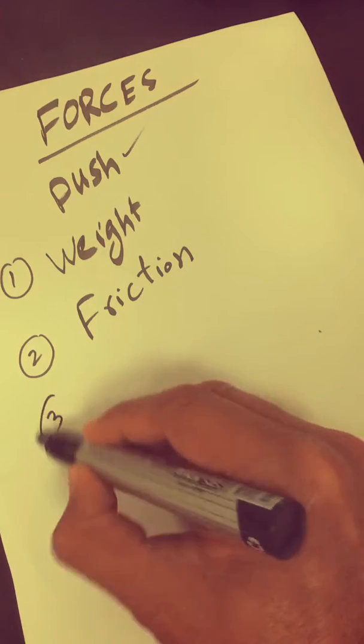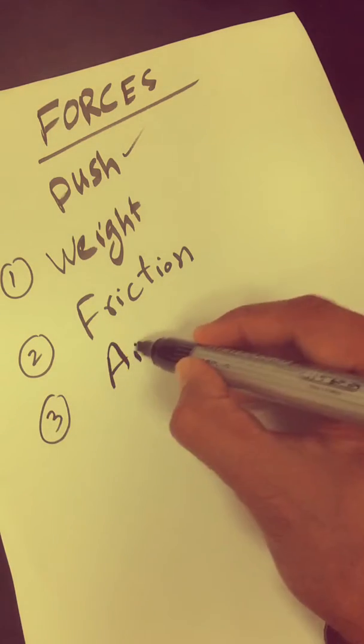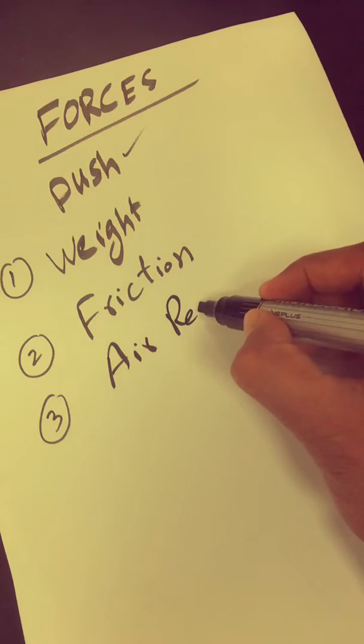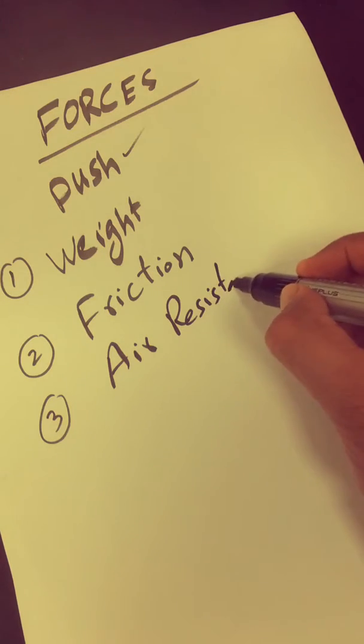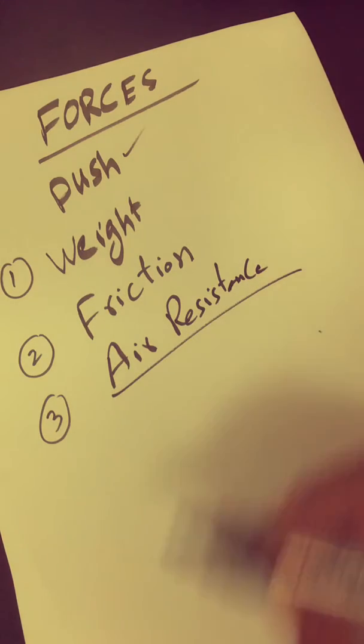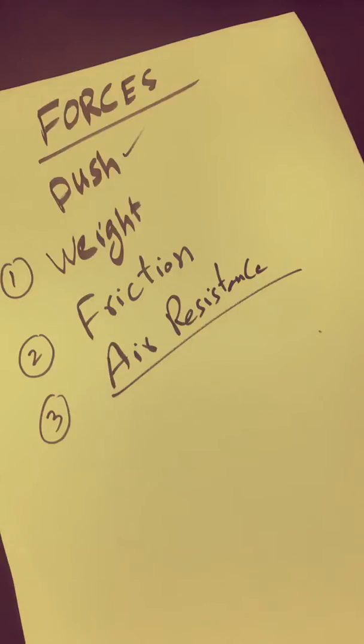Third example is air resistance. Whenever anything falls through air, the air also applies a force on it to resist it, always opposite to the motion of the object. Other thing we are going to discuss after the force is gravitational force. In detail we'll discuss now a little bit.